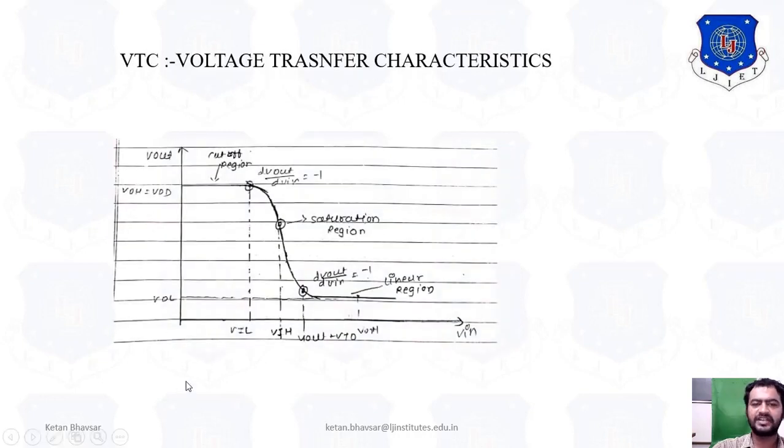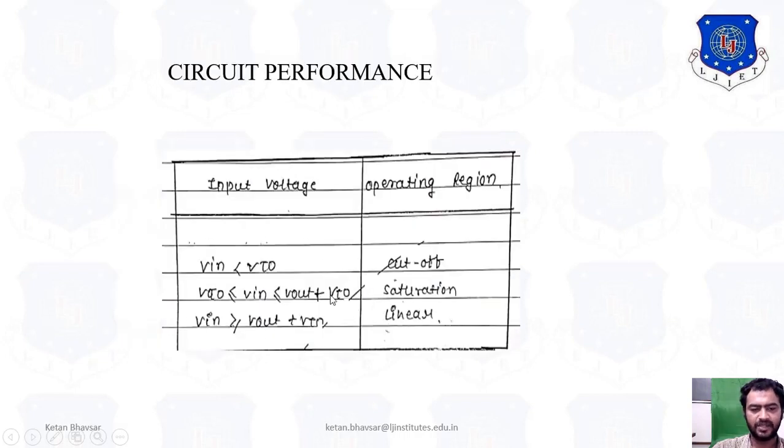Now VTC, the voltage transfer characteristics for the particular circuit. As you can see, we have arranged from 0 to Vin. It's VIL, VIH, Vout plus VTO, and VOH, VOL. So as you can see, it's a linear slope. The value is varying. If you apply the value 0, then the output is equal to VDD, and it starts varying. If you increase the value in terms of VIL, then it starts decreasing, and at one particular point it reaches the saturation point, meaning there is no variation, and if you increase more and more, then it goes to a linear variation. So basically this particular region we can understand with this diagram.